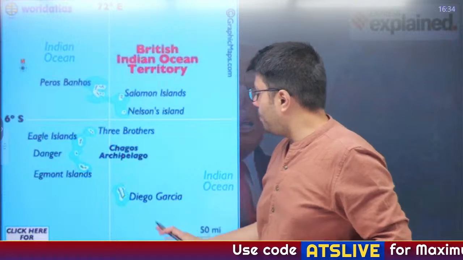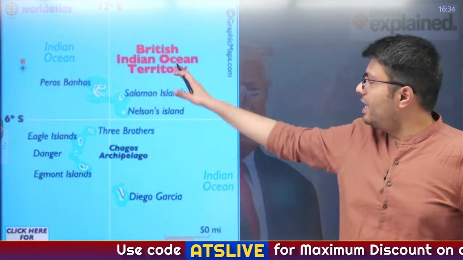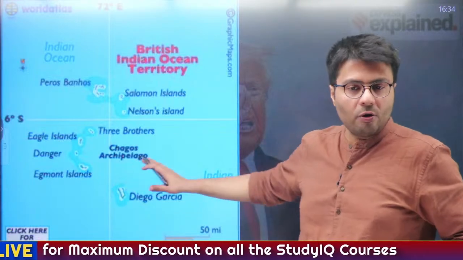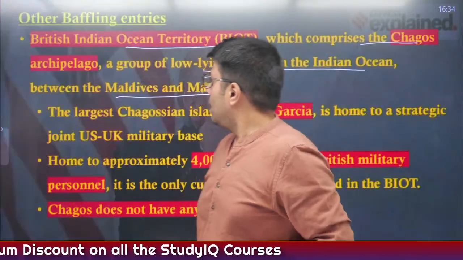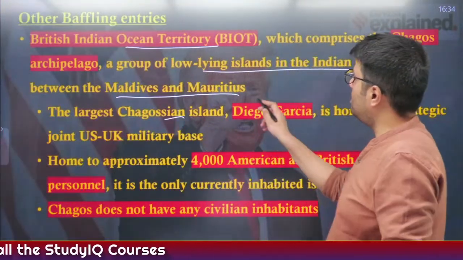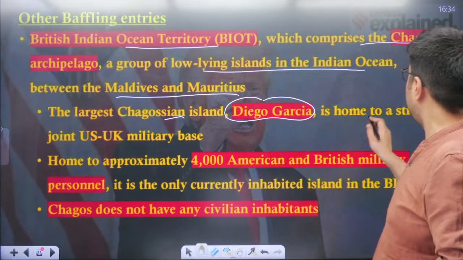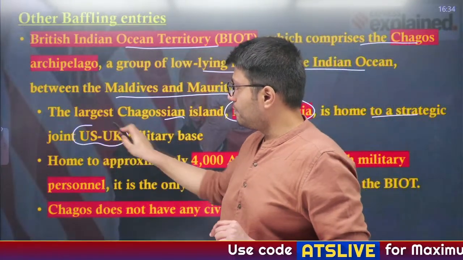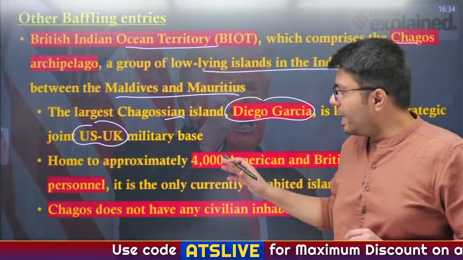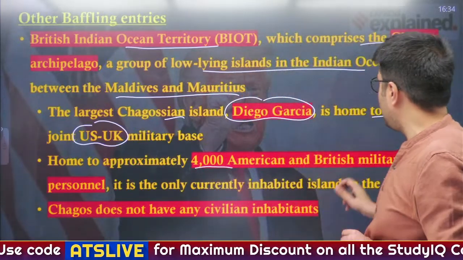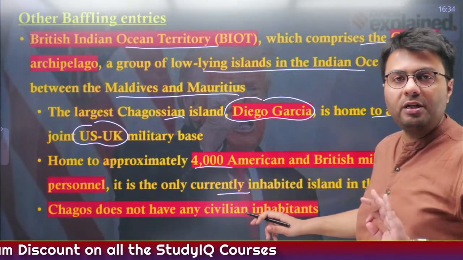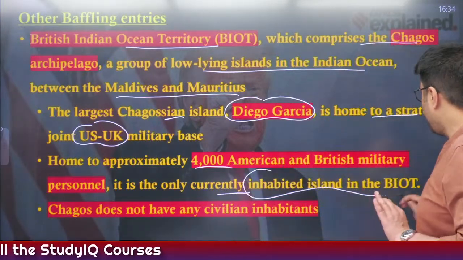Now this is the map of the British Indian Ocean Territory. The most important island of this is called Diego Garcia, right? This Chagosian island, the largest of the islands, is known as Diego Garcia, which is home to a strategic joint military base operated by the militaries of the US and UK. It hosts approximately 4,000 American and British troops, and it is the only island in the British Indian Ocean Territory which is inhabited by human beings.